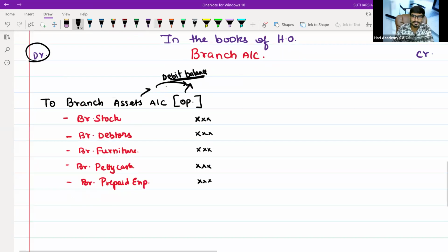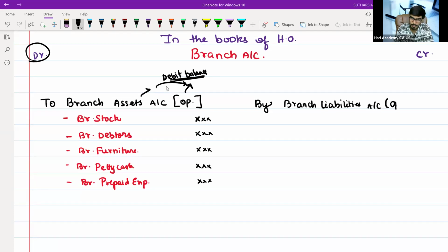Next, on your credit side, you will write by branch liabilities. What is by branch liability? It is also for the opening. Basically, branch creditors will come.